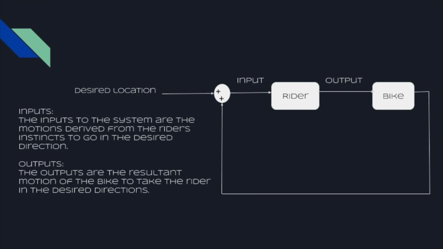To address for feedback, we now include a rider. The rider can then input to the system motions that are derived from his senses that will then allow him to go in the desired direction. The output of the system here will be the resultant motion of the bike that will take the rider to the desired direction.